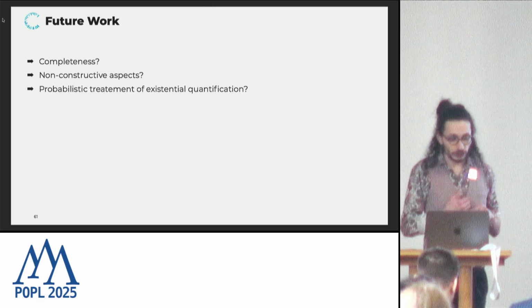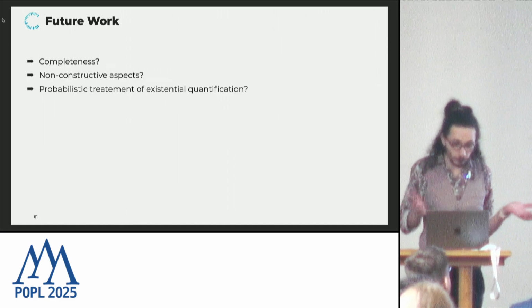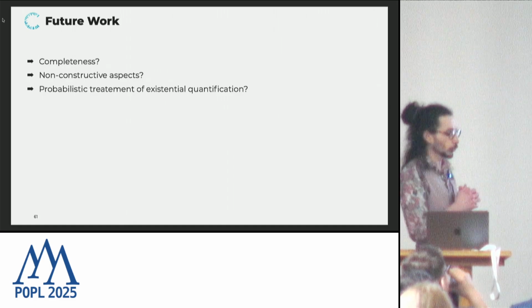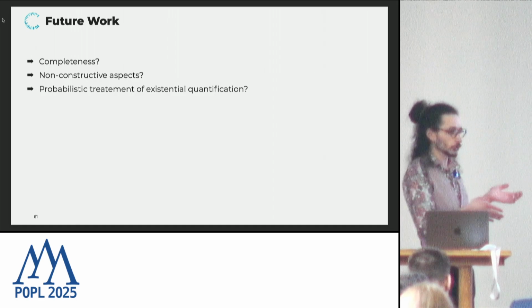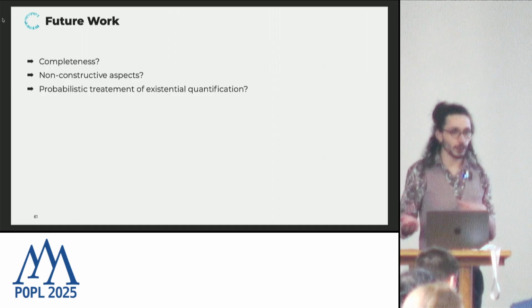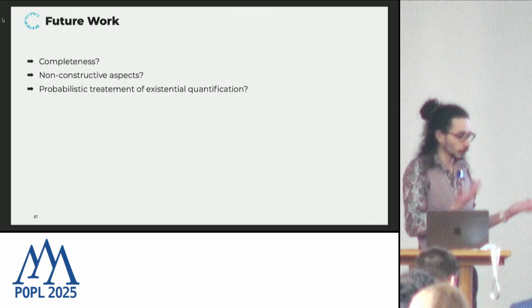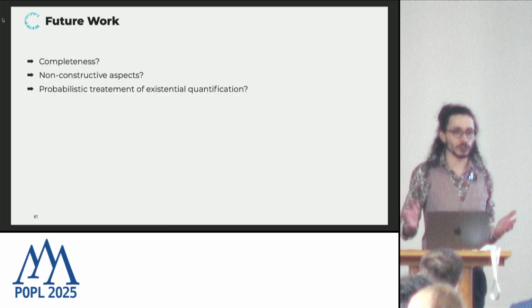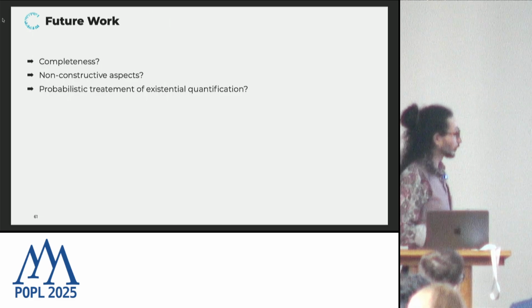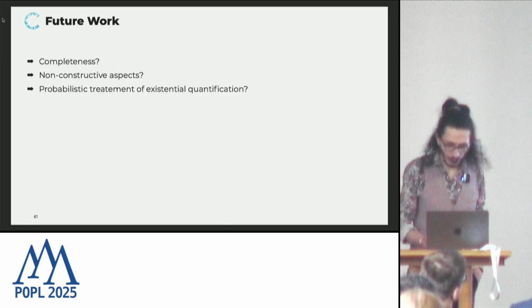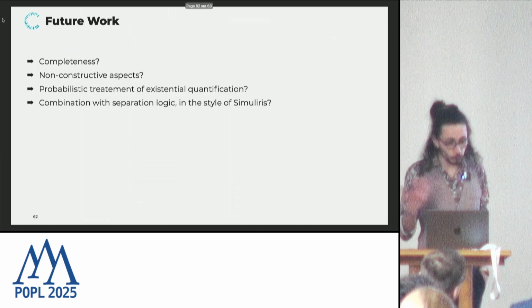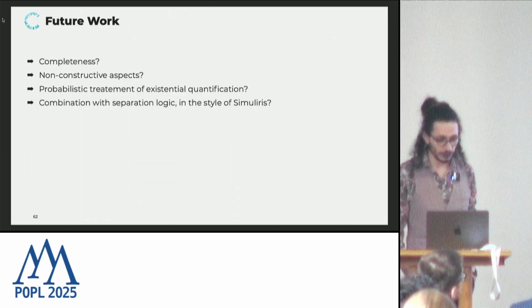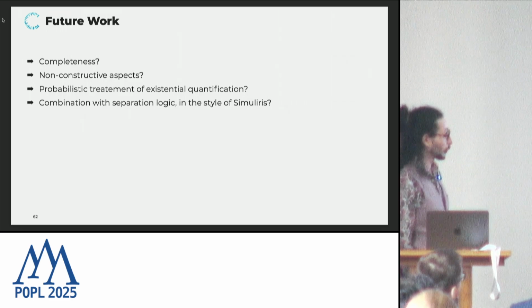Another interesting research direction is probabilistic treatment of the existential quantification. So this framework focuses on properties of the form for all, exists, but in some cases, we not only care about existence, we care about existence with a high probability. So this would be very interesting to look at. And last, combining this framework with separation logic in the style of Iris, for example, would be very interesting.